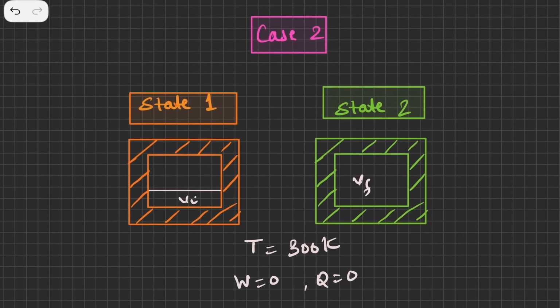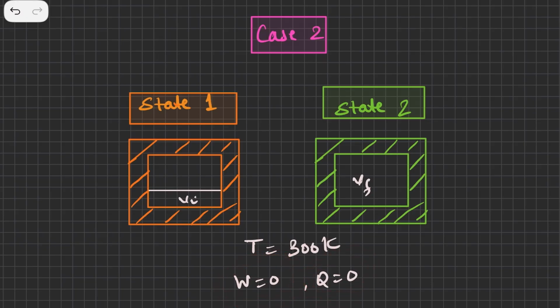Now, if you see, we have gone from the same initial state to the same final state, and because these walls are insulating, there is no escape of heat, there is no intake of heat, so the temperature is remaining constant. If I am maintaining a temperature of 300 Kelvin over here, then 300 Kelvin is maintained over here. So I am going from the initial state to the final state, keeping the temperature constant, the one which I did in the earlier case 1 as well. But here there is no exchange of heat, that is Q is 0, and there is no work done as well because there is no piston to be pushed.